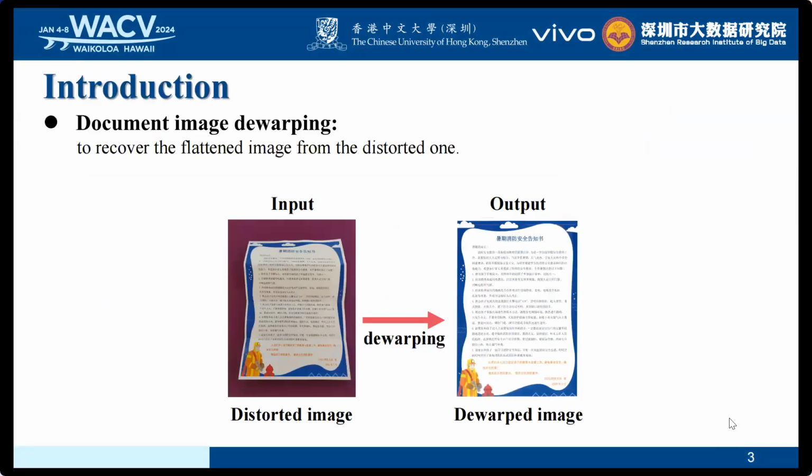First, let me introduce the background. In our daily lives, we often use smartphones to digitize documents instead of conventional scanners. Captured images may have diverse physical deformations, resulting in distorted document images. Our task is document image dewarping, which means we want to recover the flattened image from the distorted one.